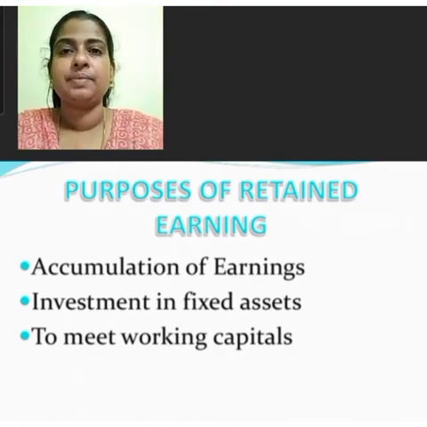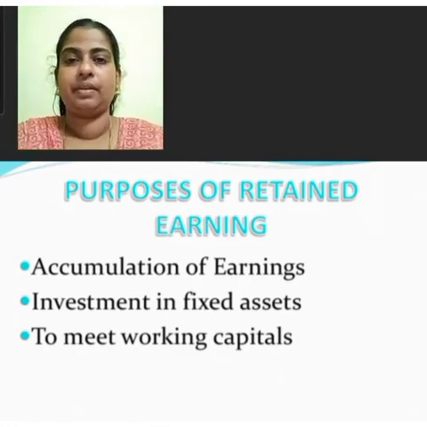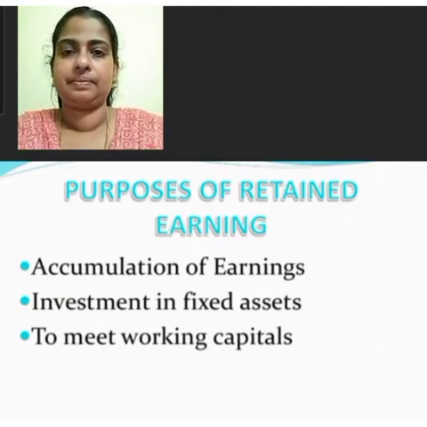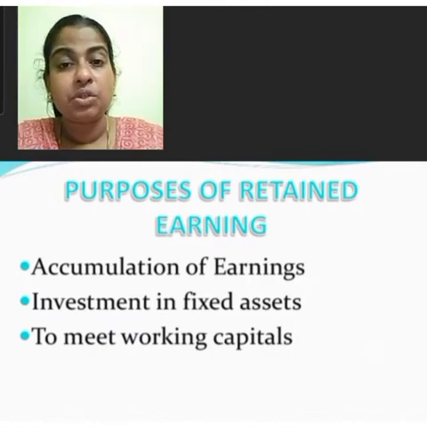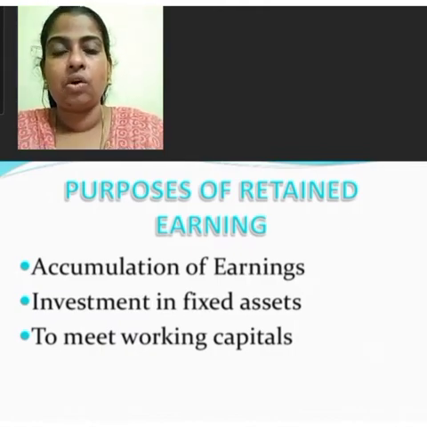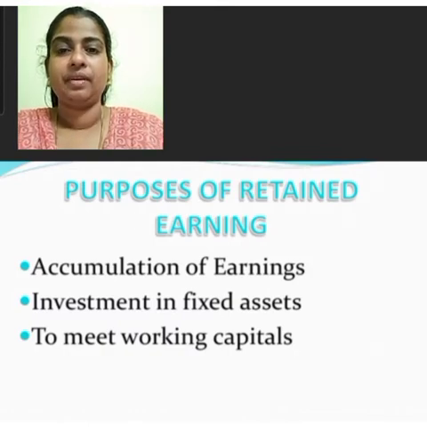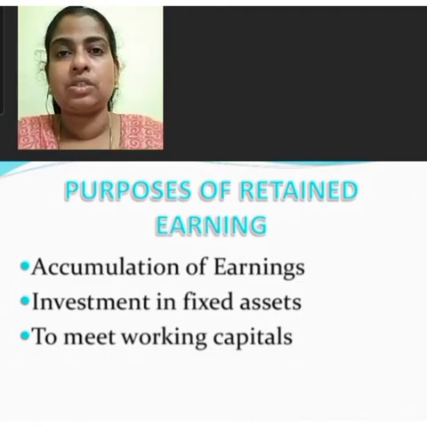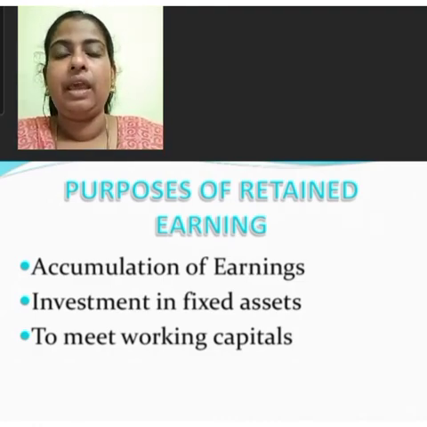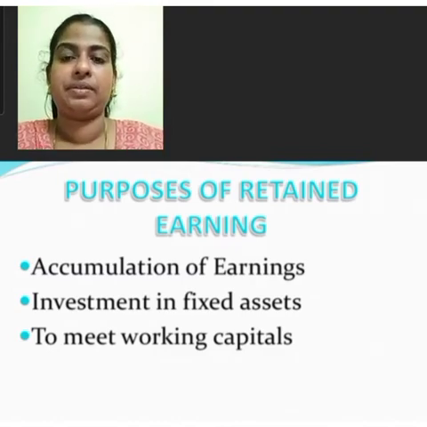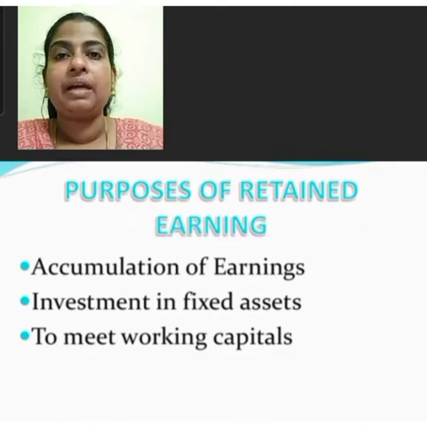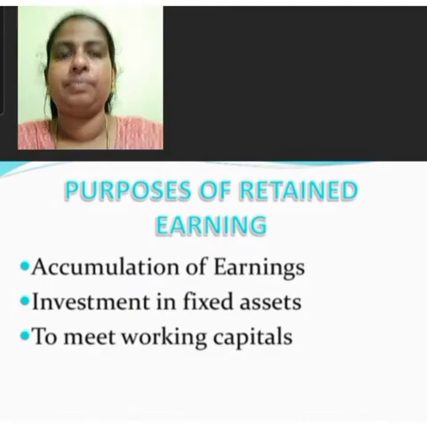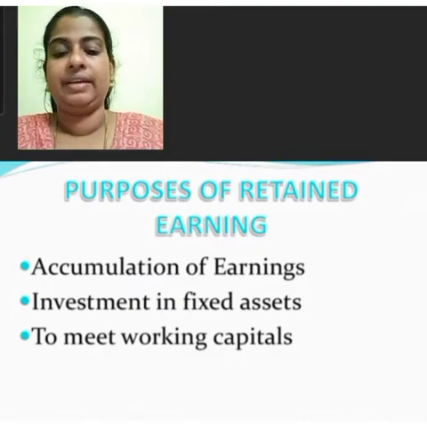The second merit is no charge on assets. No charge or mortgage is created on the company's assets. The company is free to use its assets for raising long-term funds. The next point is no obligations. There is no fixed burden of dividend and no obligation of repayment. Retained profits are the company's own money. This involves no explicit cost in the form of interest or dividend.